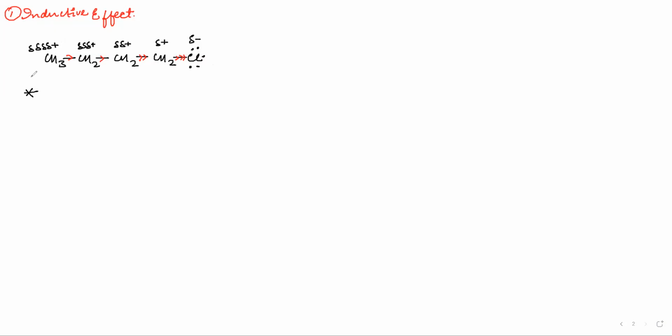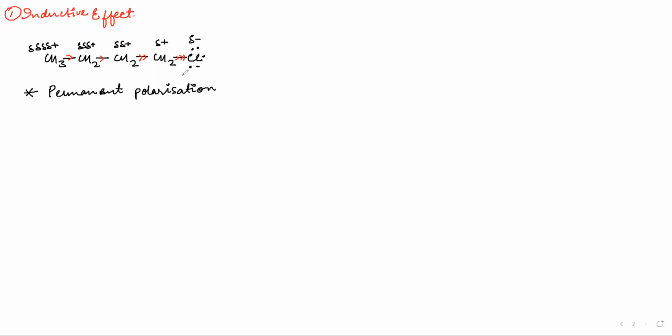there is a permanent polarization. Why am I saying permanent? Because until and unless Cl is removed, it will be there. This particular molecule, with 1, 2, 3, 4 carbons, is chlorobutane, and it will have chlorine as long as chlorobutane is present.